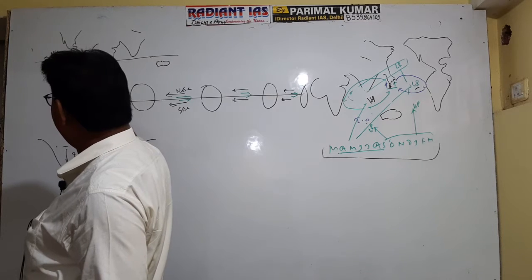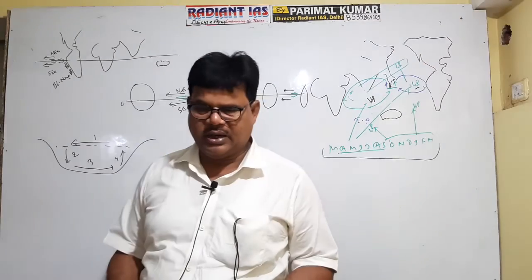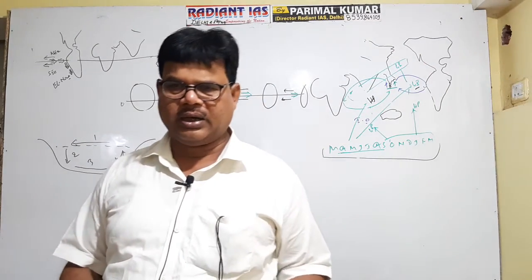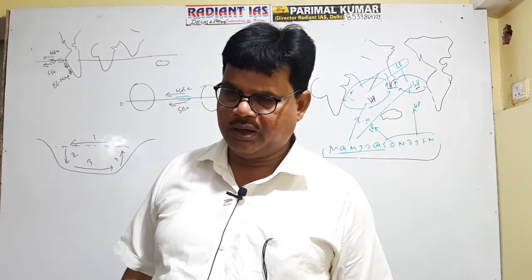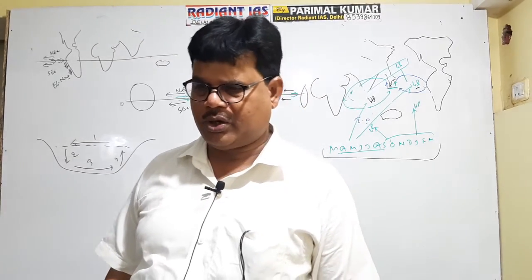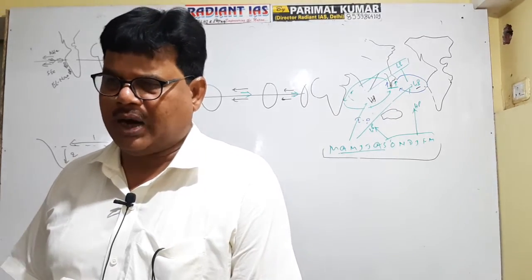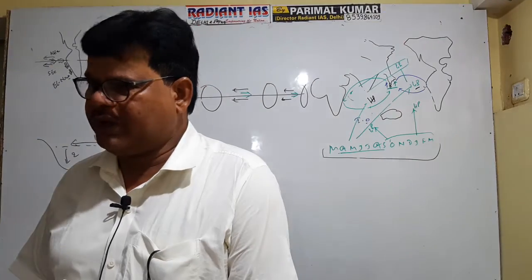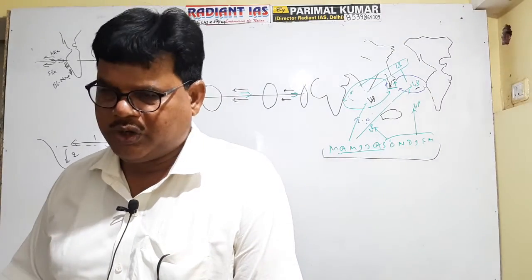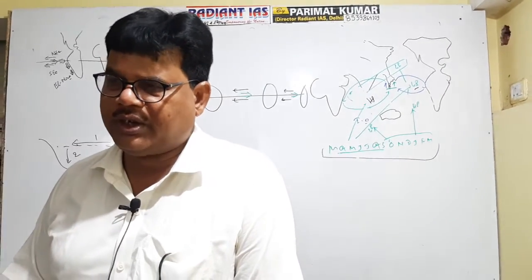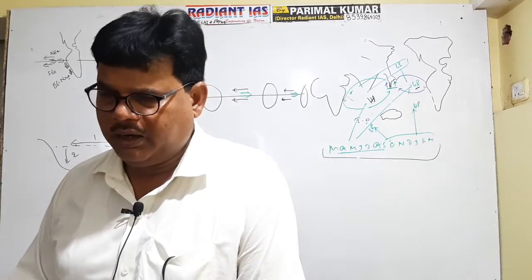What is El Nino current? You can say that counter equatorial current of the Pacific Ocean, when it becomes strong after the gap of 3 to 7 years, starts flowing along western coastal part of South America from north to southward direction, and this is referred to as El Nino.